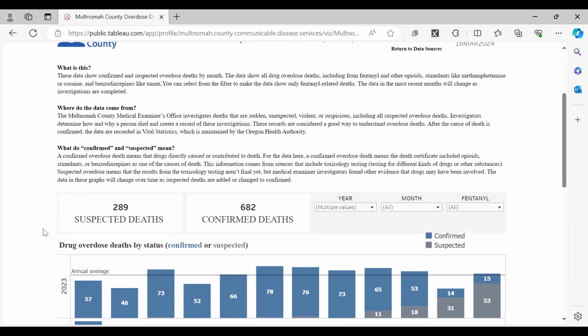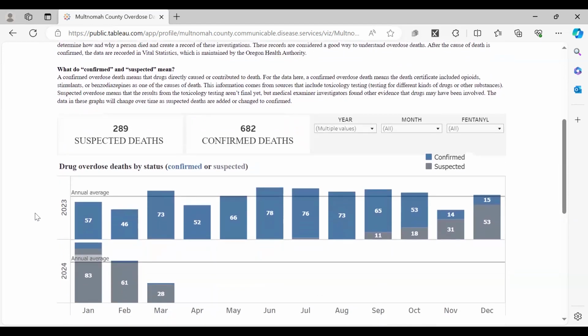What we have is data on any drug, but there's also a filter that can help us go specifically to fentanyl, where fentanyl was confirmed. We also have suspected deaths here. This is where a medical investigator suspects that drugs were involved as a contributory factor to the death. And we're able to specify whether or not the investigator suspected that it was fentanyl. So let's look at what that looks like and what you can do here.